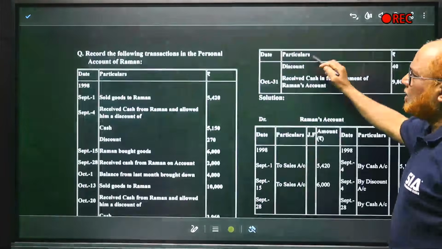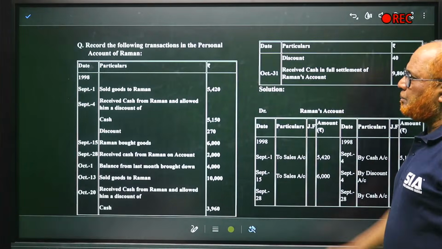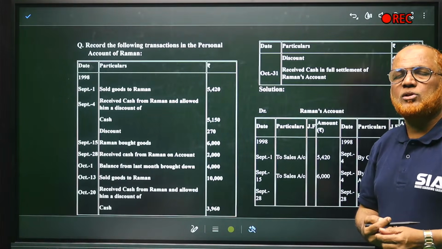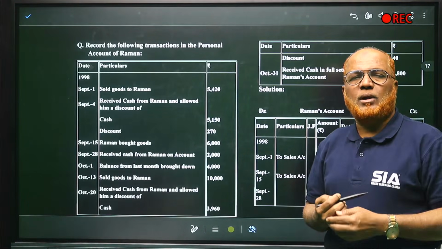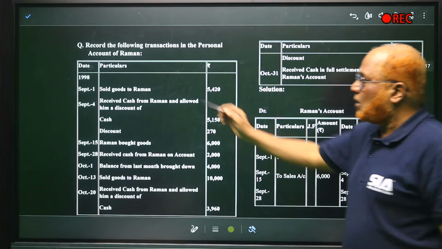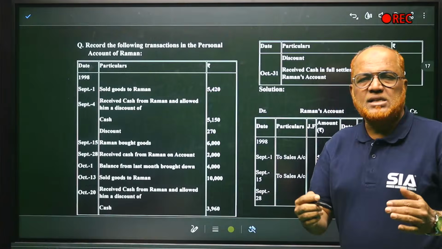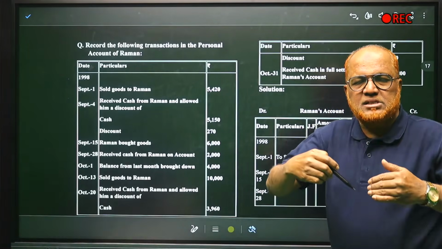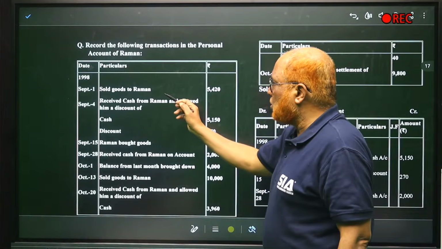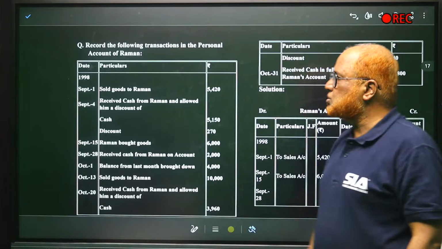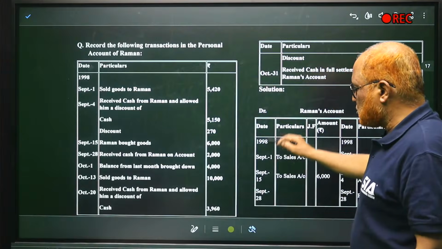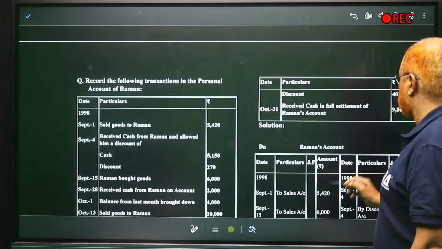Now, record the following transaction in personal account of Raman. Previous problem was journal entry, and this is the problem of ledger account. We have to open the ledger account of Raman. Some transactions are conducted between the business and customer Raman. So what are the transactions? Sold goods to Raman, 5,420. This is September 1st, 1998. Actually, this was the problem asked in examination.